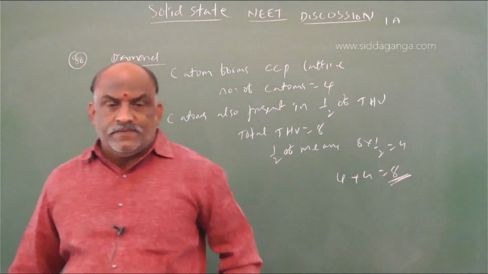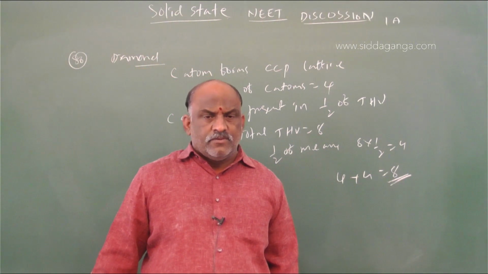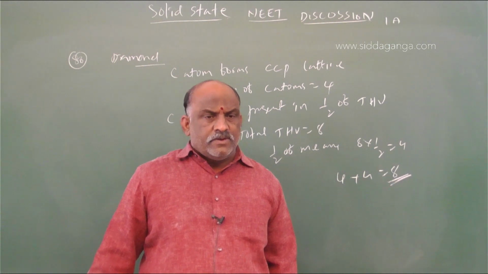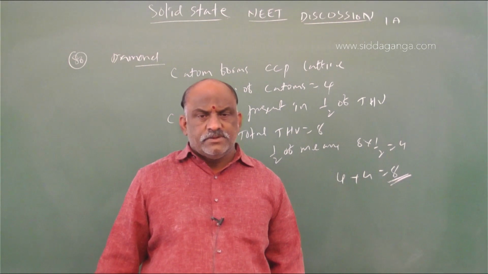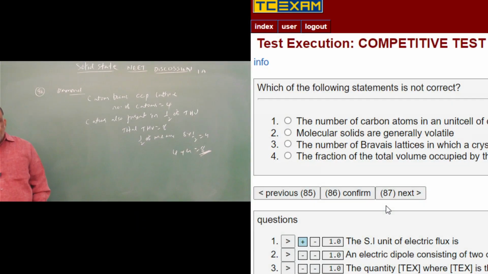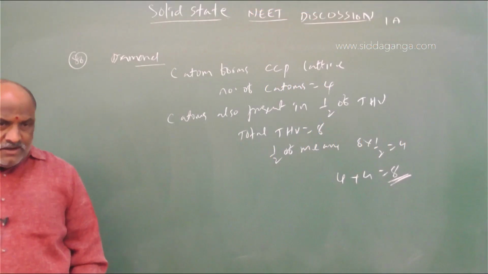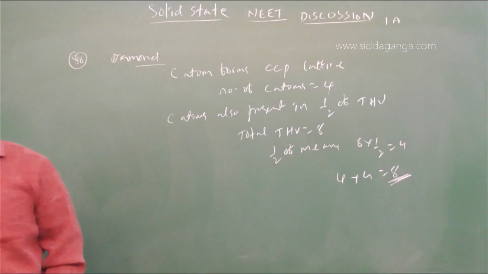So the first option is the wrong option. So this is the not correct statement. You make a note. This is very, very important. Generally, with diamond, the majority of the students think that it is 4, because the coordination number or valence of diamond is 4. On the basis of that, students think like that.